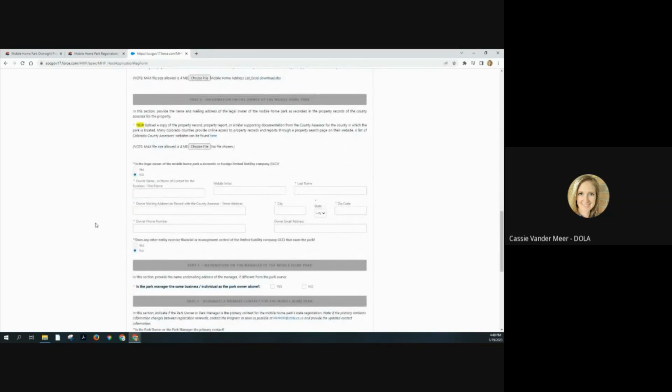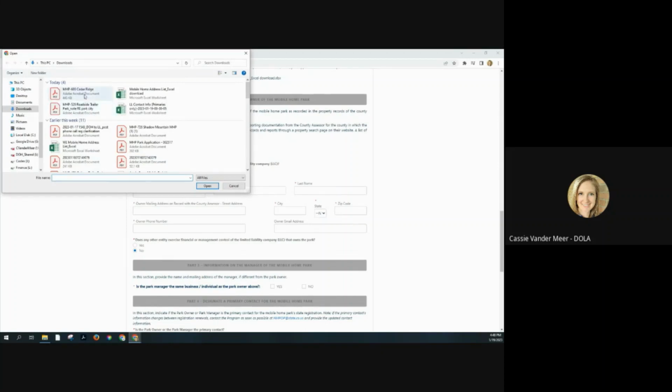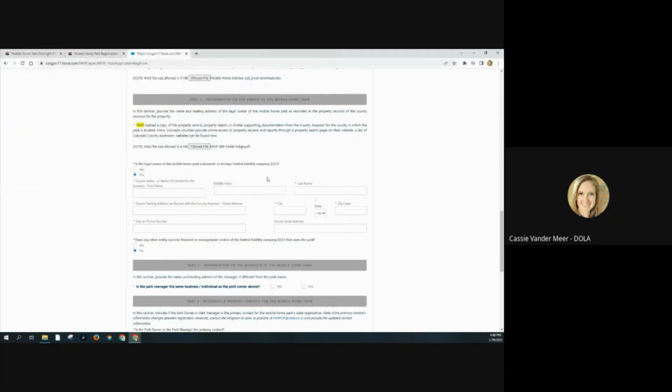In this section, we have a new upload field where you upload a property record report or similar supporting county assessor documentation. If you don't know what this is, there is a separate training video on how to get this report from the assessor's offices. I highly recommend going and watching that if you need some guidance on how to pull the correct type of report that we're looking for. And once you get that information, go ahead and click Choose File and upload it to the registration form. And then move on to the next questions.